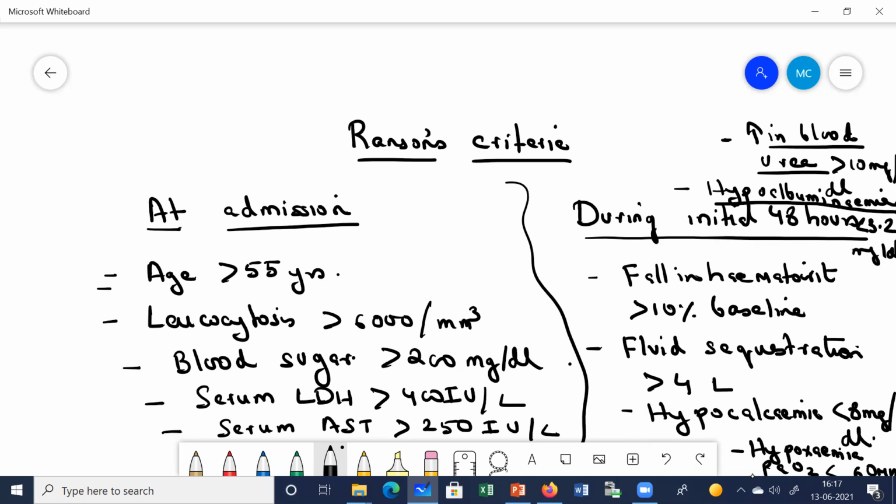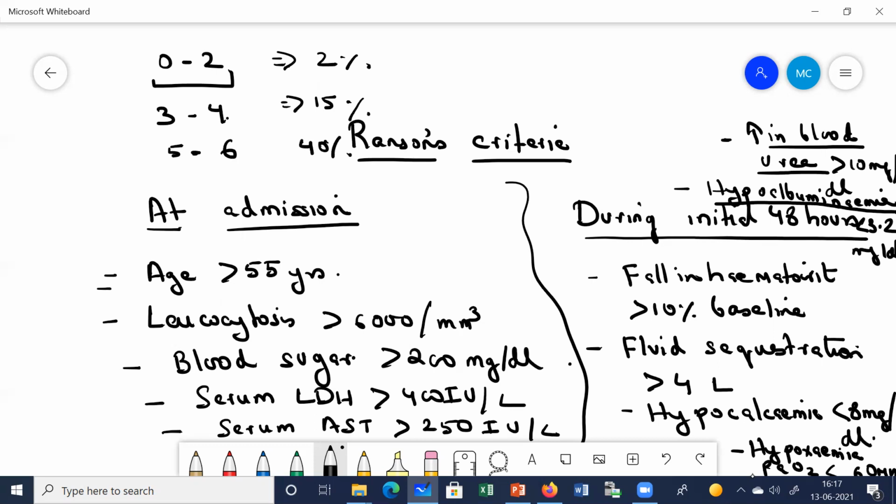Remember, if the points come out to be from 0 to 2, the risk of mortality is only 2%. If the points total comes out 3 to 4 criteria, the mortality is around 15%. 5 to 6 criteria, the mortality is around 40%. And if it is more than 6, then the mortality is around 100%. Okay, so this is how we calculate it.